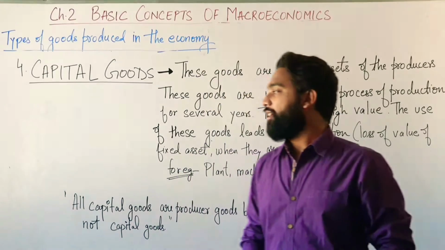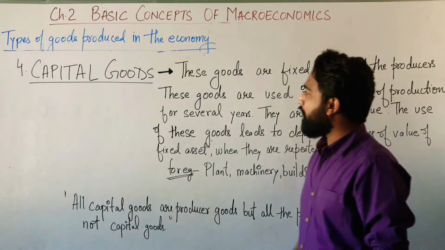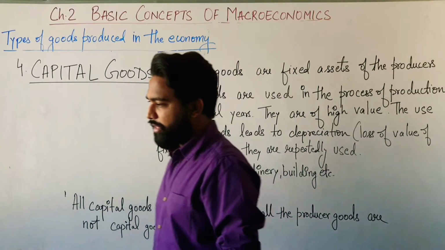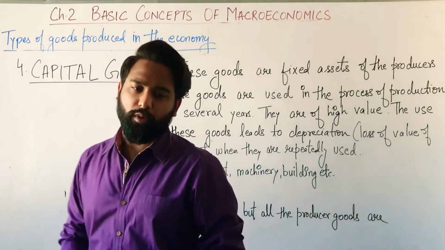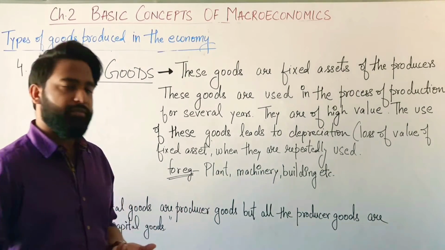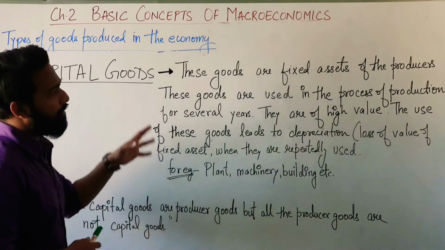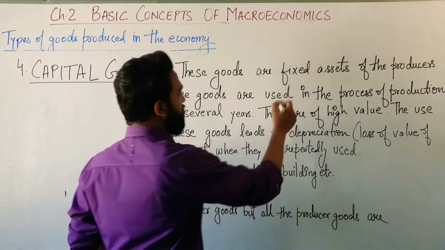Now let's start the fourth type of group. The last type of good are capital goods. Now, what are capital goods? As a commerce student, you must already know what is capital, what are capital goods, what are fixed assets. So, these goods are fixed assets. What are fixed assets?